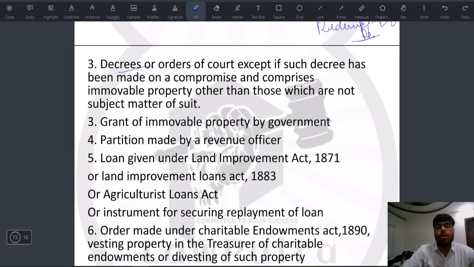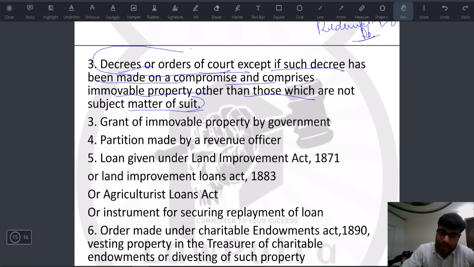Then again, decrees or orders of the court, except if such decree has been made on a compromise and comprises immovable property other than those which are not the subject matter of the suit. Now, decrees and orders of a court do not require registration. Understand this, okay? Even without registration, under the Indian Evidence Act, they are admissible.